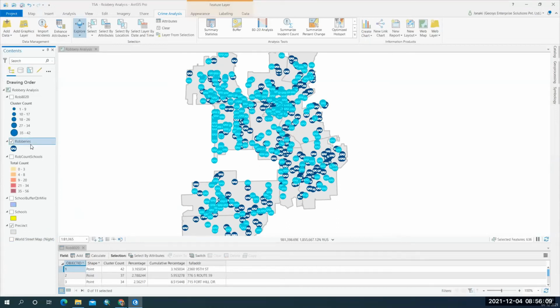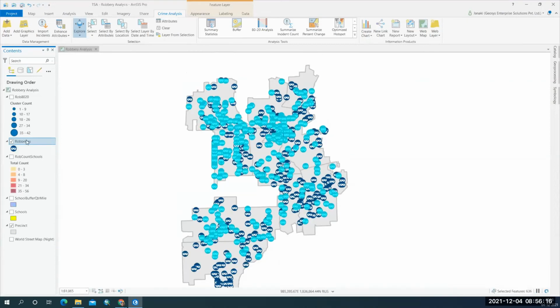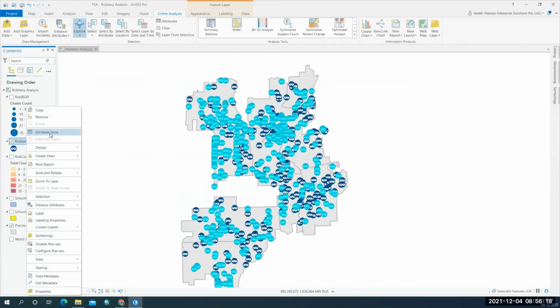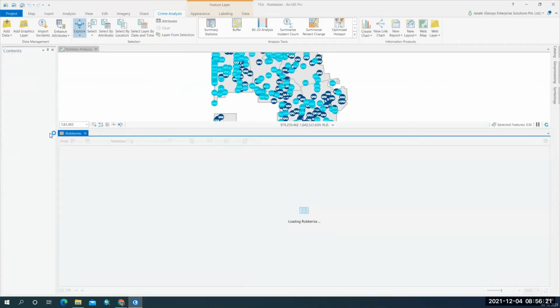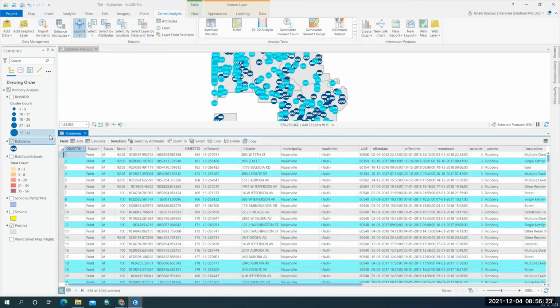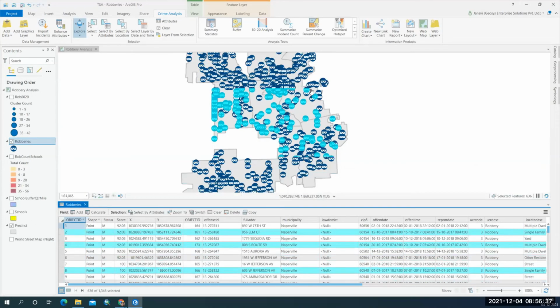So I have this robberies layer. I'll open this attribute information, then you'll get to know. I have a total number of robberies of 1,346, out of which the robberies that occurred in 2017 are 636. So I want the 636 selected records to be available as a different layer, robberies 2017.